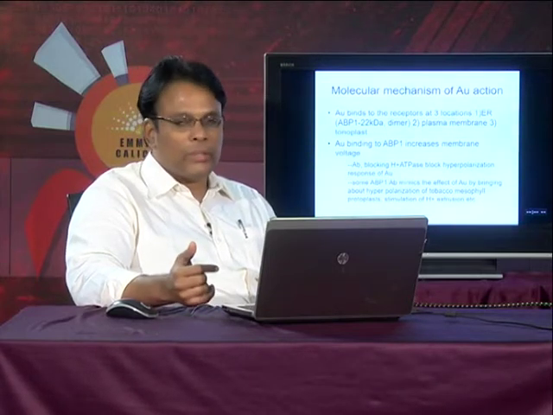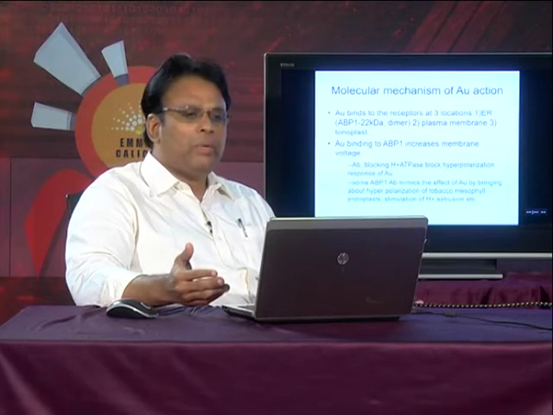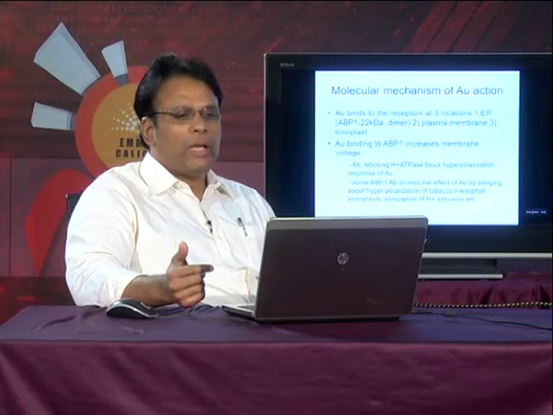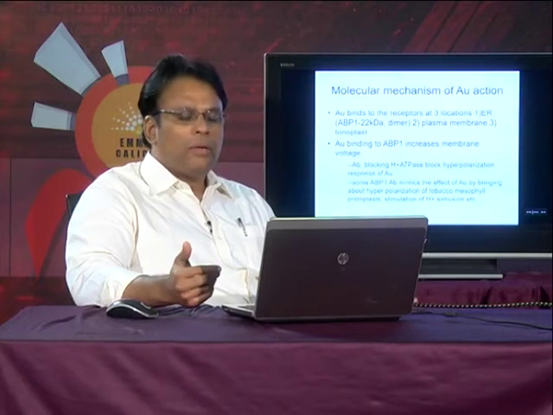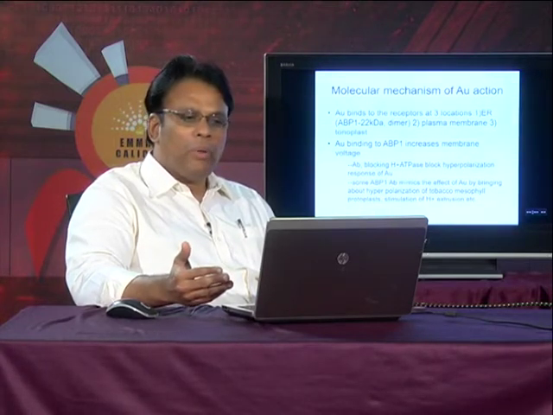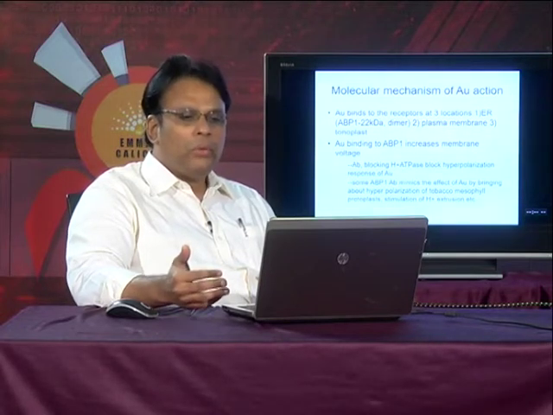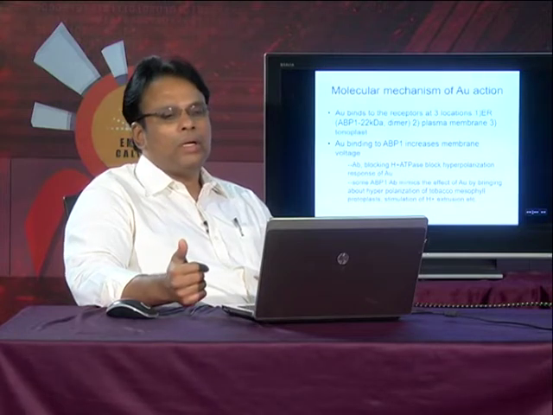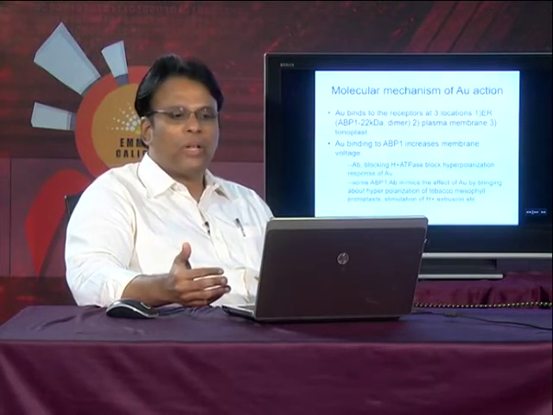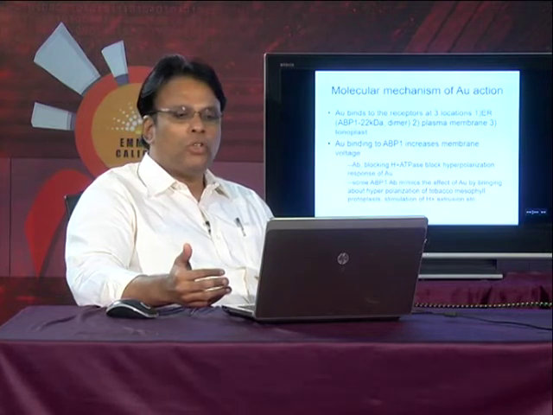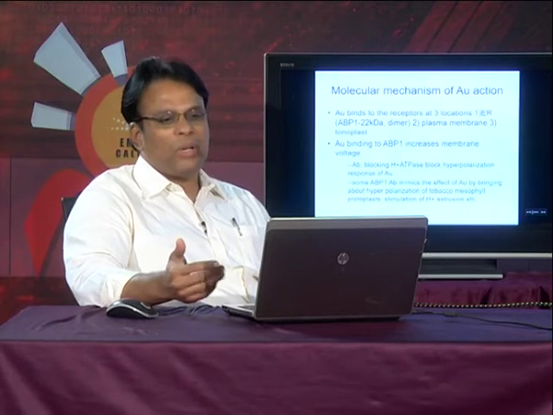membrane voltage. And when they experimented with antibodies, they developed an antibody for ABP1. Once that antibody comes and binds to it, it can bring about the effect of auxin by bringing about the hyperpolarization of tobacco mesophyll protoplast, and that is where they experimented.